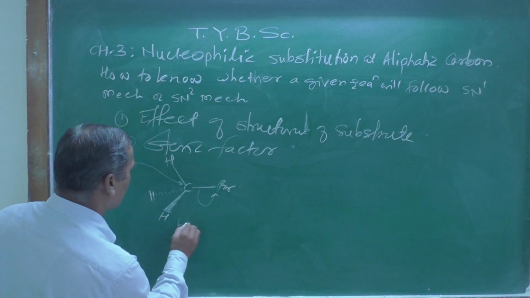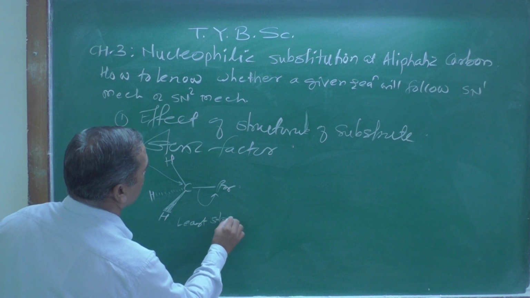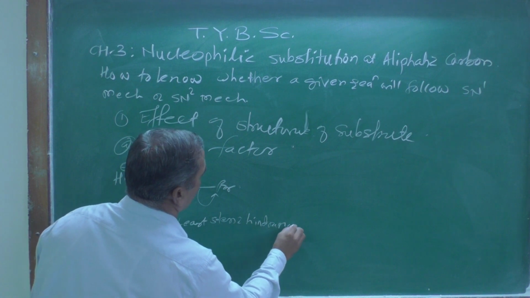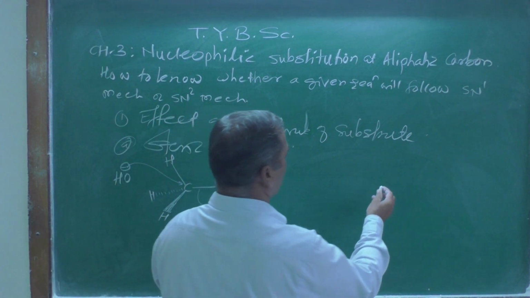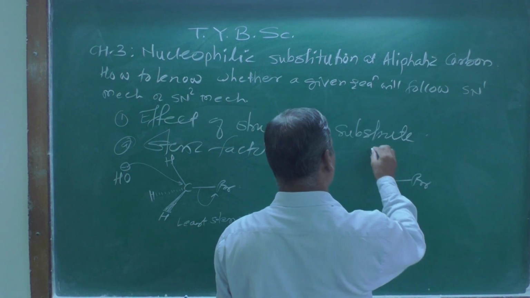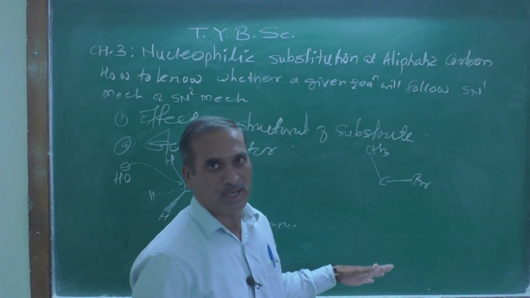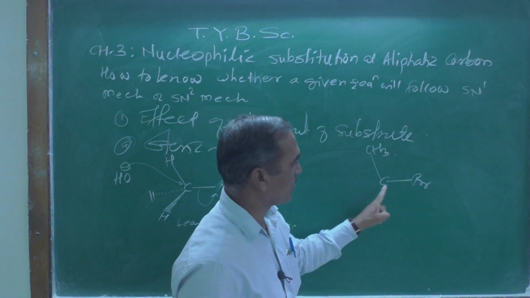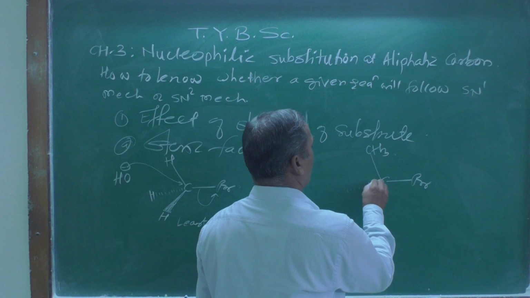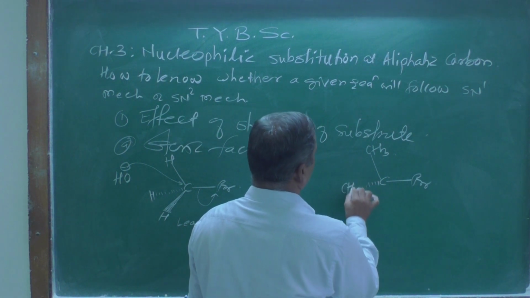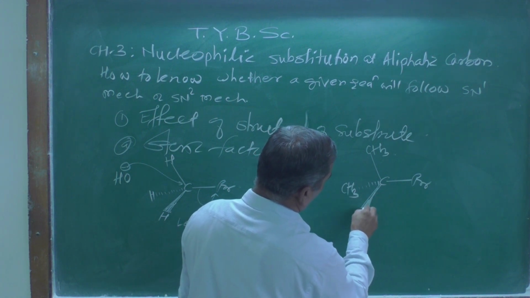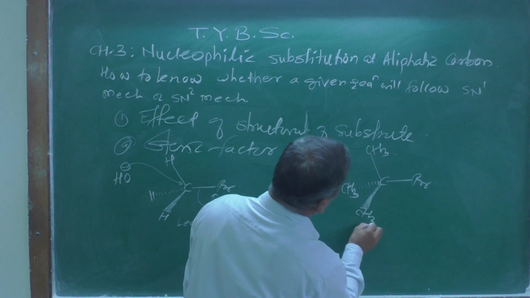Here there is less steric hindrance. Whereas suppose we have this one, C-Br, and let us see one of the methyl groups I am showing by the normal line. Again the methyl group, carbon and the bromine are lying in the same plane. One of the methyl groups I am showing by a dotted line, and another methyl group I am showing here by the thick line, CH3.